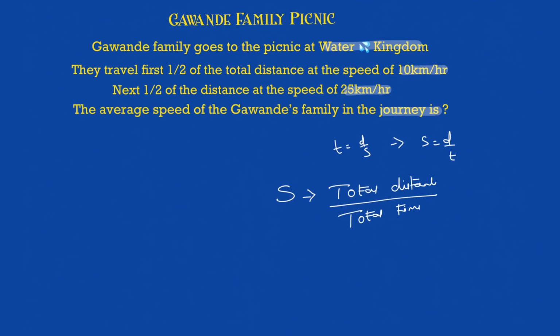So let's start with this. Half of the total distance. What is the total distance? I don't know. Assume it to be anything. Assume it to be a number which is ideally the LCM of these two, because then it will be easier to calculate. I don't want my calculation to be complicated. So think of a number which is a multiple of these. LCM: 25 2s are 50, 25 3s are 75, 25 4s are 100. Okay, let the total distance be 100. You can take anything. This is just to make the problem simple. Take it as 50 as well, I don't have any problem. You will get it with 50 as well, but it will be more complicated.